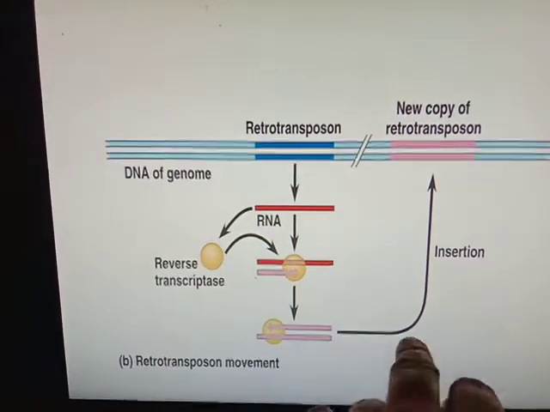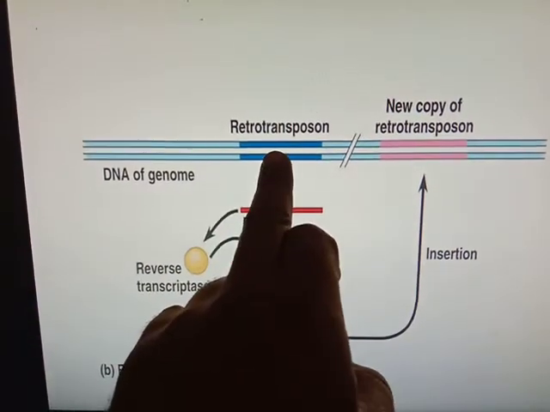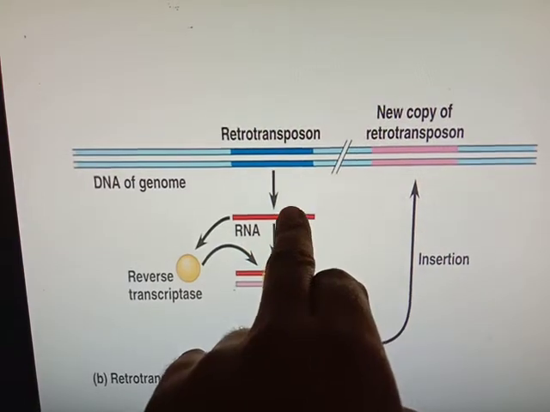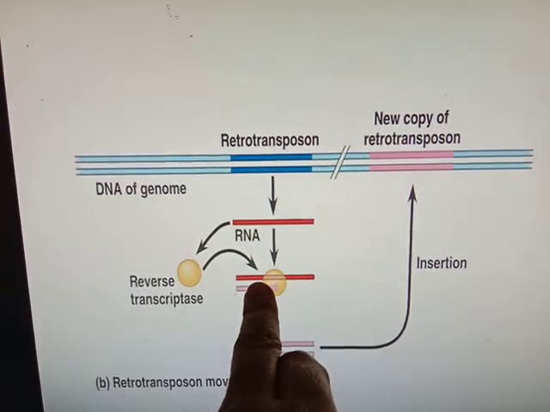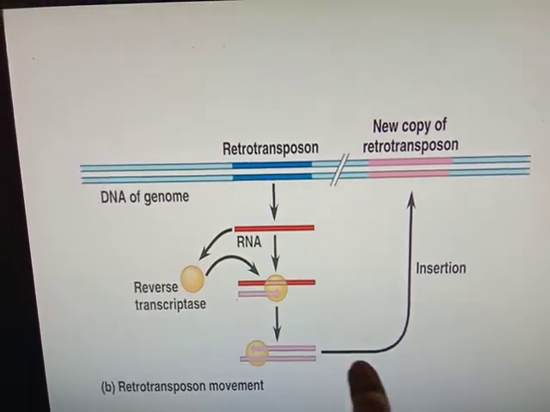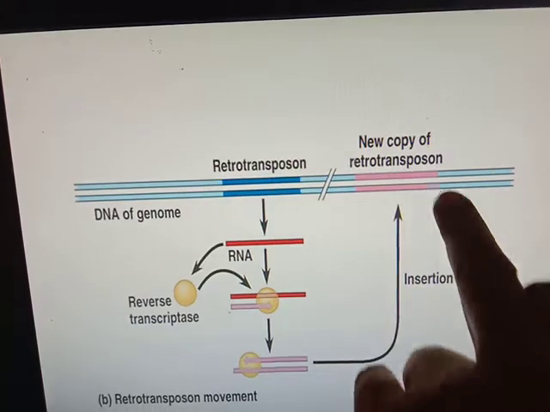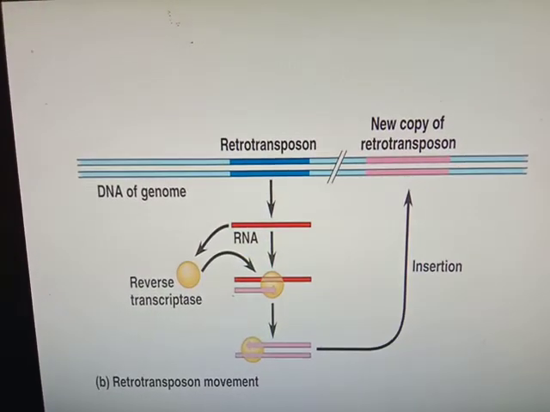Next is retrotransposons, which involve RNA. From DNA, RNA is synthesized. From RNA, reverse transcription takes place to form cDNA, and this cDNA gets inserted into another place. This type of RNA intermediate transposon is called a retrotransposon.